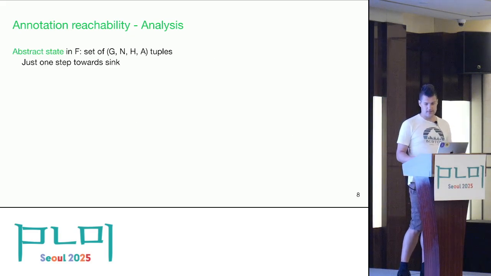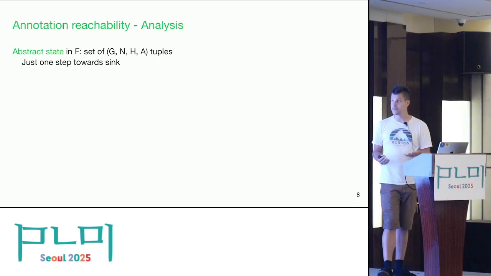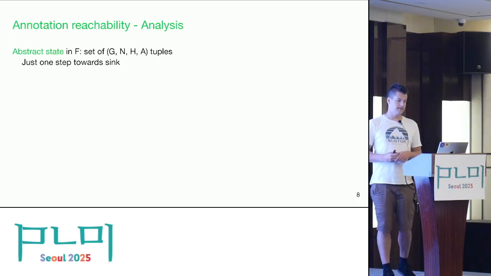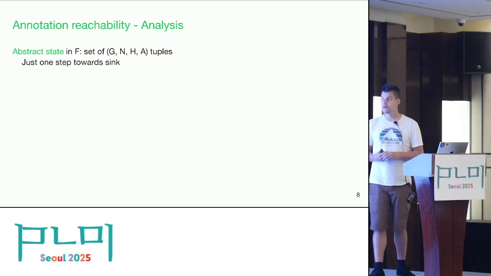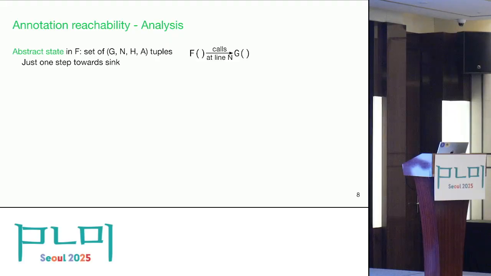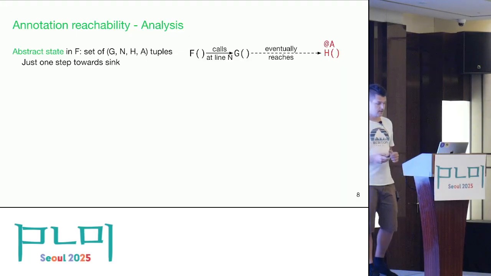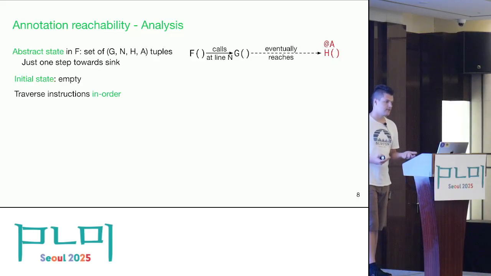So just to formalize this a little bit, in the abstract domain of this annotation reachability checker, the abstract state of a function f is a set of these g, n, h, a tuples, which basically mean that in the current function that we're analyzing, f, at line n, we call a function g, which eventually reaches some function h, which is annotated as a sink with the annotation a. So basically, in every summary, we are storing just single steps towards the sink. And initially, we start with the empty state.